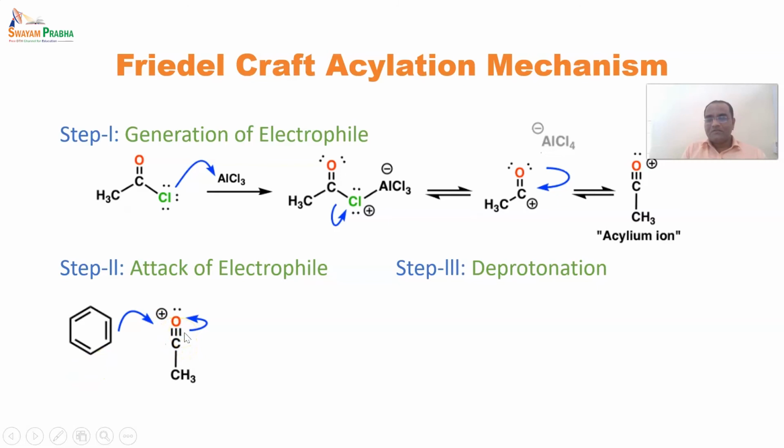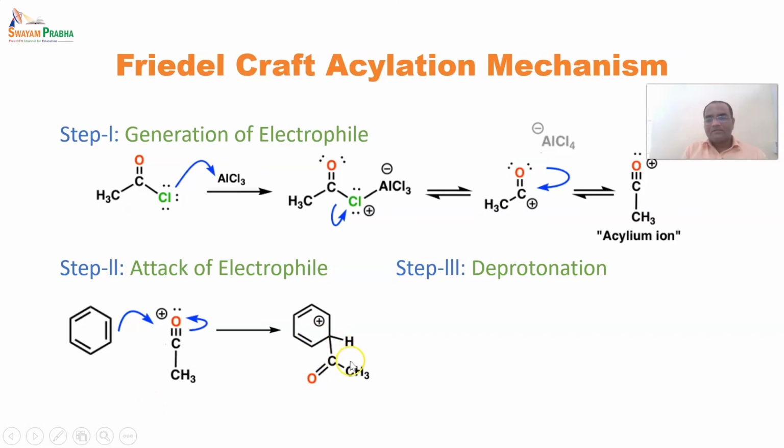After that, the carbon-oxygen triple bond gives an electron towards the oxygen, and now it forms this acyl moiety, or acyl electrophile. It has now been attached.